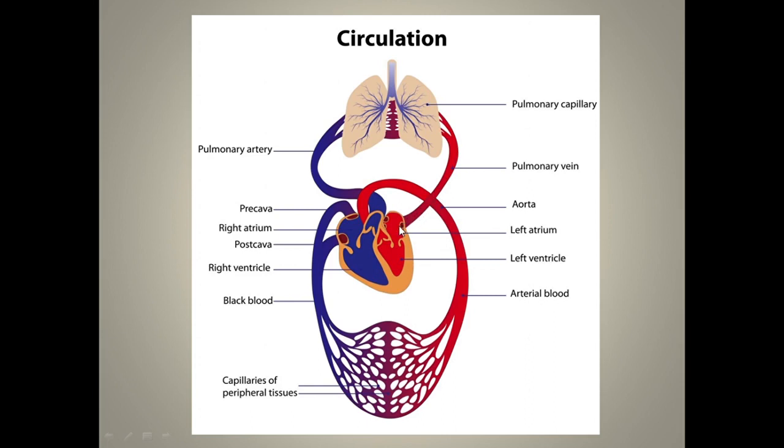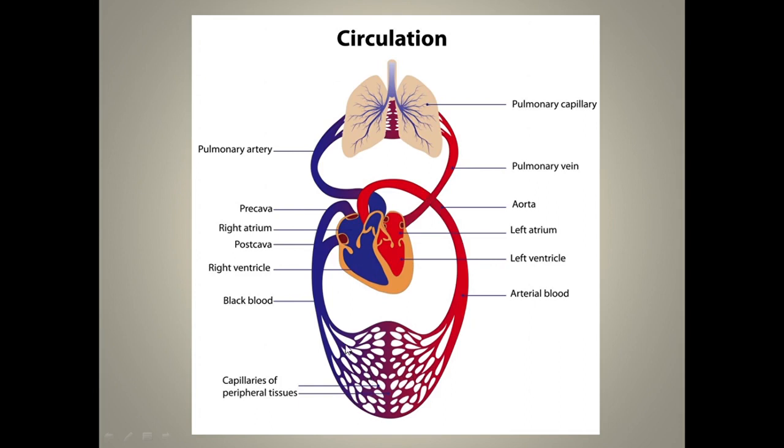It will reach the left atrium, and from the left atrium through the bicuspid valve, it will reach the left ventricle, and from the left ventricle, the aorta, the largest artery, is present. Again and again I'm repeating. So the aorta will carry the blood to different body parts. Okay, so that's the circulation happening.